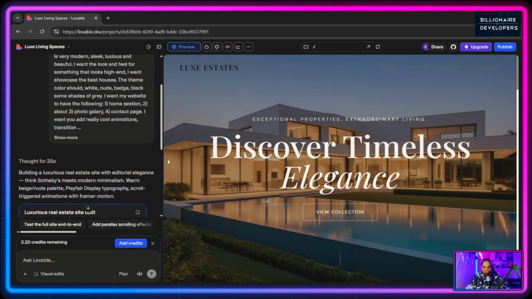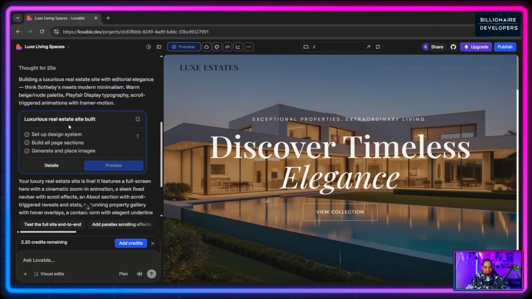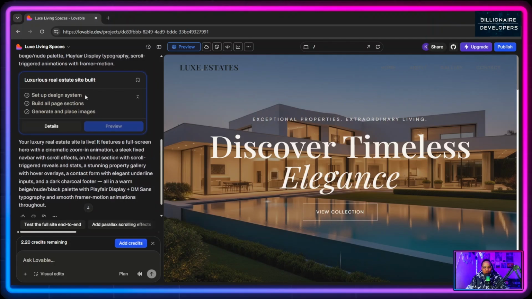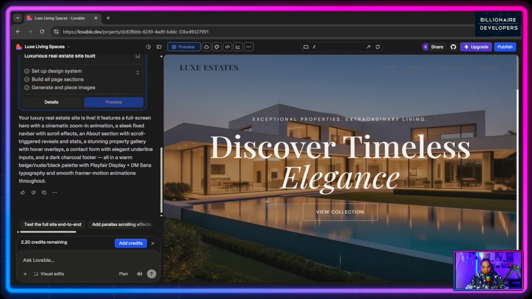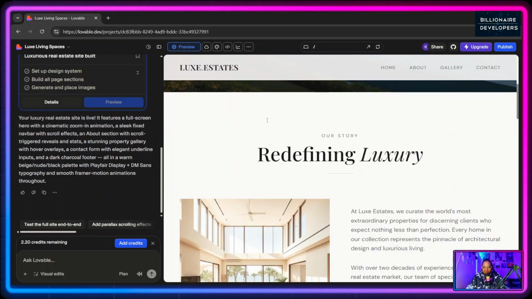All right, guys, so Lovable is actually done creating the website, and as you can see on the side, it actually gives you a full description of what it was working on. At first glance, I can see that I didn't really give it a company name, which obviously you can do. And I really like the whole look and feel, as it's giving a very expensive, luxurious look.